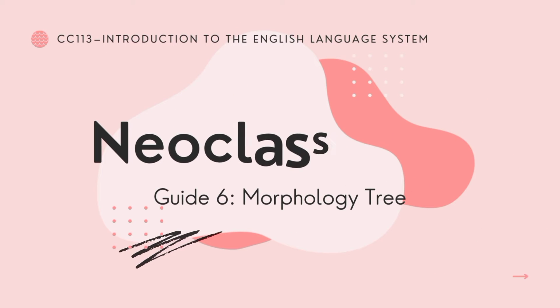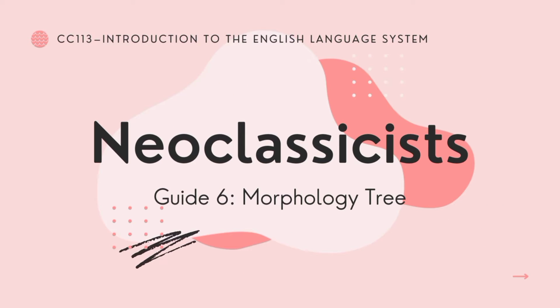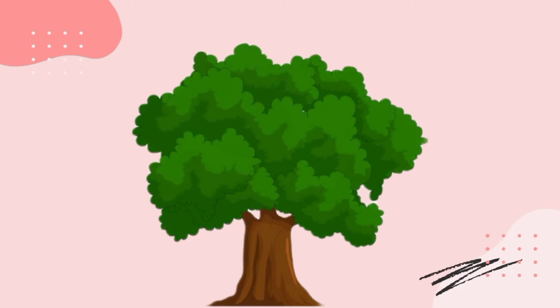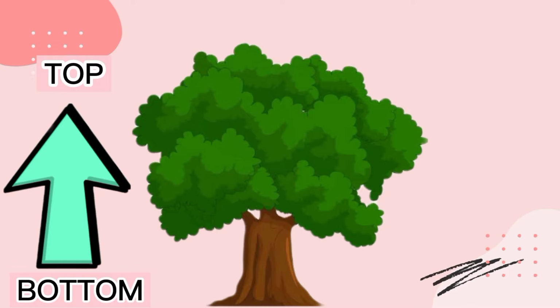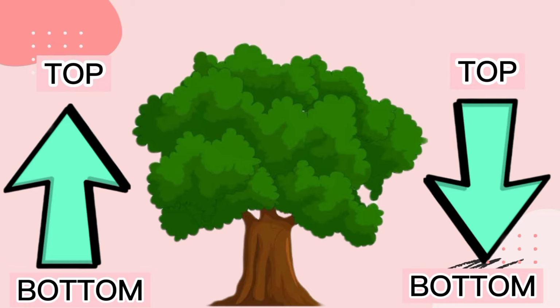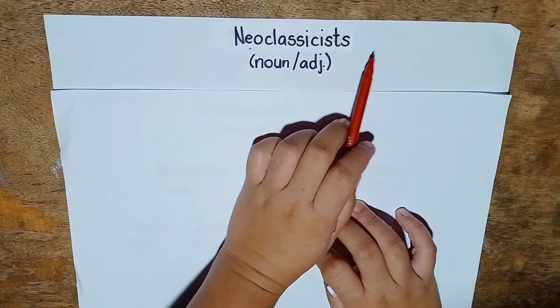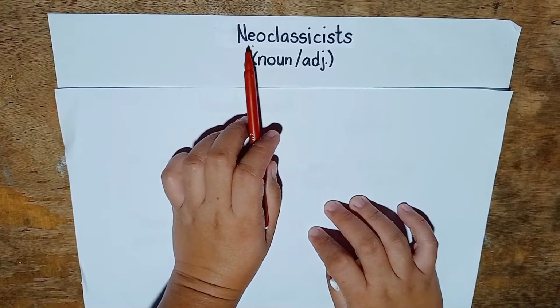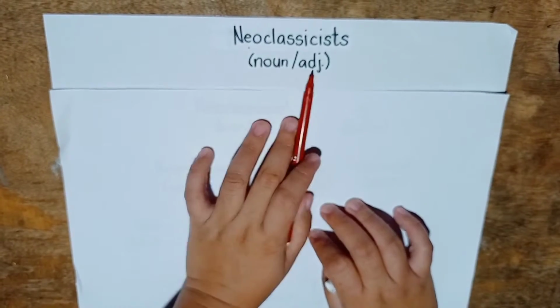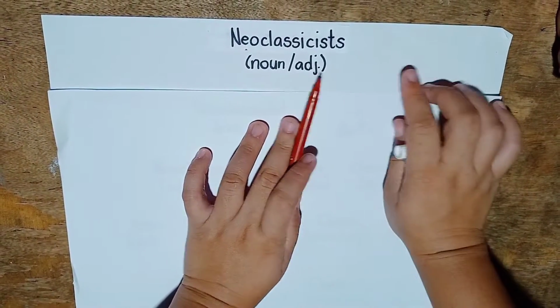A morphology tree diagram is used when we want to know the morphological structure of words. There are two approaches to making a tree diagram. We can do the bottom to top or the top to bottom, which I'll be using with the word neoclassicists. We have here the word neoclassicists, which can be identified as a noun and or an adjective.